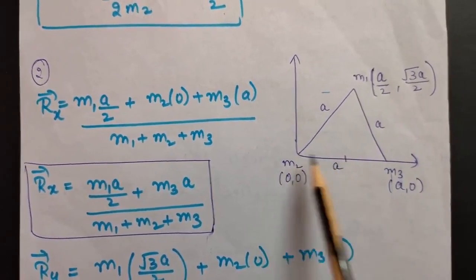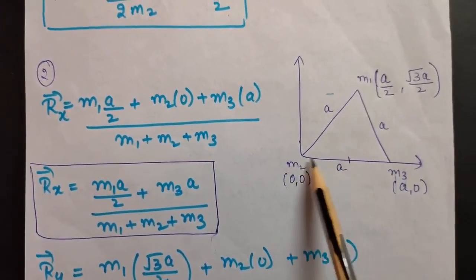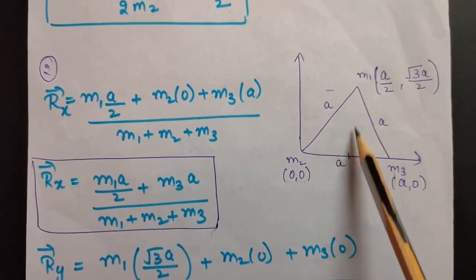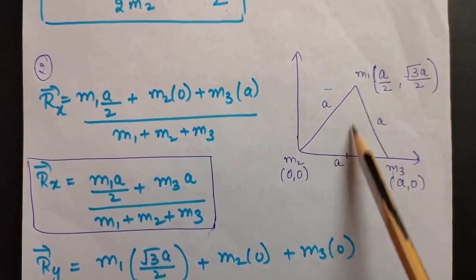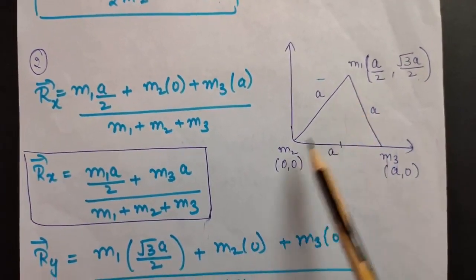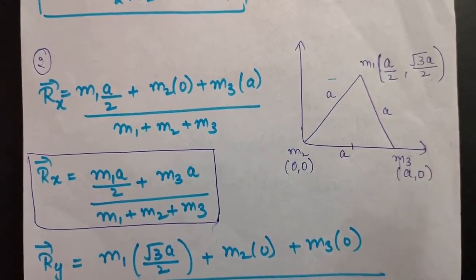Sorry, the x-coordinate will be a by 2. Okay, this will be a by 2. So the x-coordinate is a by 2. And if you calculate the y-coordinate by Pythagoras theorem, you will get this distance to be root 3a by 2. So these are the coordinates of all the particles. I hope it is clear.